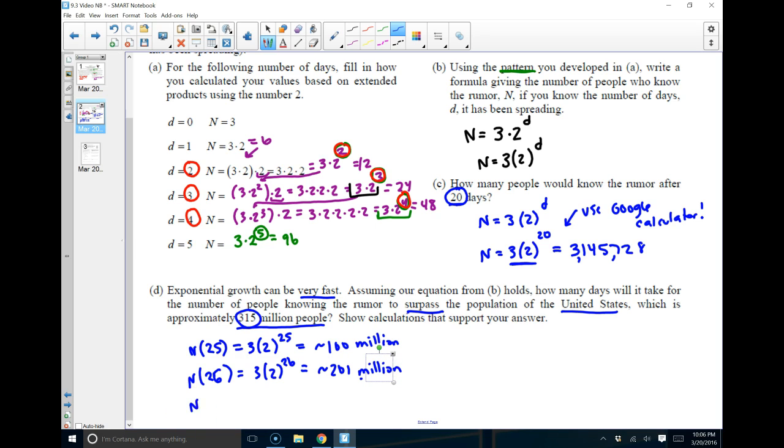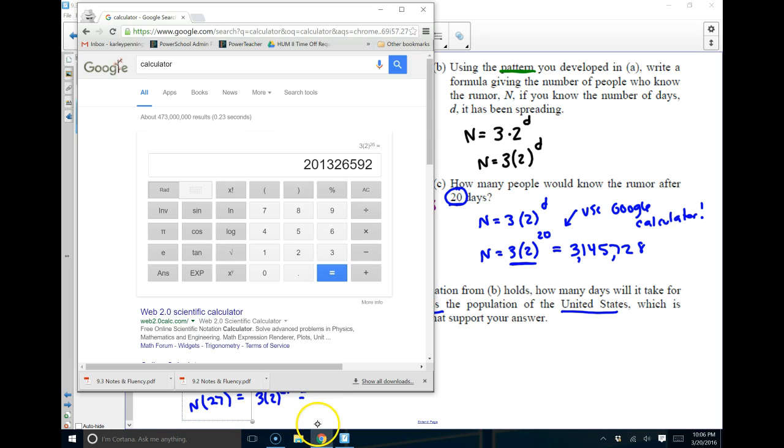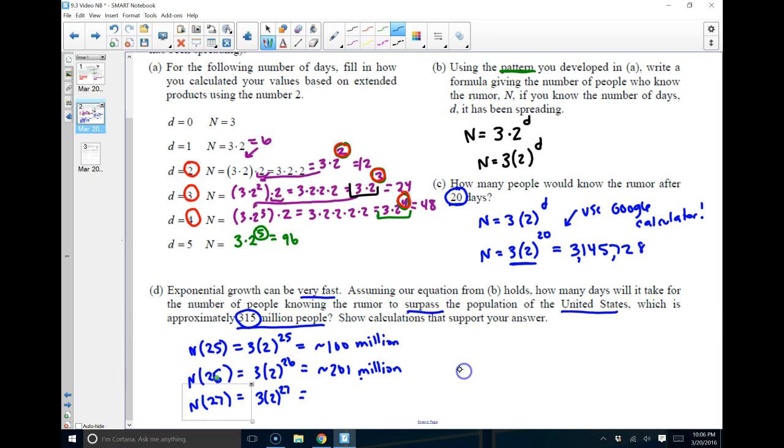So now let's try n of 27. So 3 times 2 to the 27. Clear calculator, 3 parentheses 2 to the 27. And there we go. I got 402 million. So on the 27th day, it surpassed the population of the U.S.